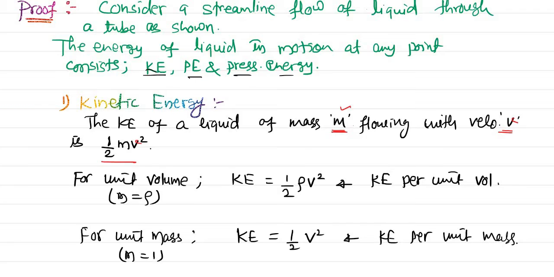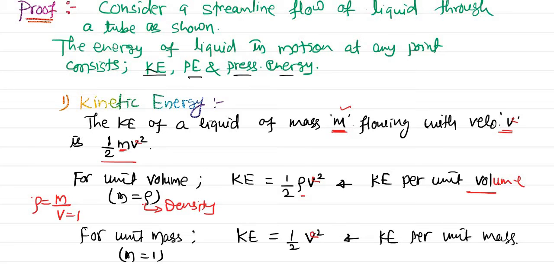But if we want the kinetic energy per unit volume, then volume is equal to 1. Density is mass per unit volume, so if the volume is unit, the mass can be written in terms of density. This rho will be the density of the liquid, and we replace the mass in the kinetic energy with the density. So kinetic energy per unit volume is half rho v square. Again, this v is the small v for velocity.